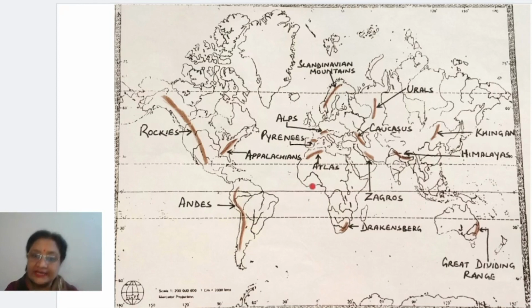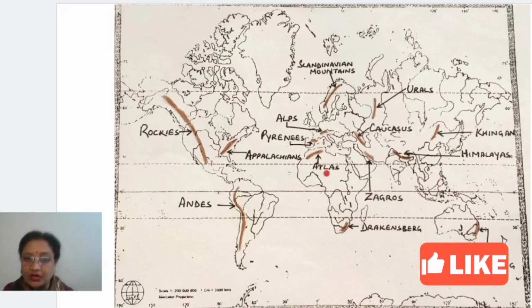Now come to the next continent, that is Africa. This is Africa. Yes. Now in Africa children, again 2 mountains you have to mark. Right, number one is Atlas. You will find it in the northern part of Africa. There is a mountain, its name is Atlas. Now here you can see the space which is left here. Right, you will find the shape of Africa is such that this Atlas gets set within this space. Right, in this manner, you'll be able to mark Atlas mountain.